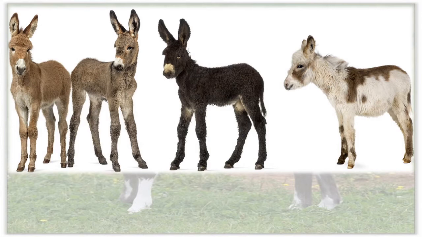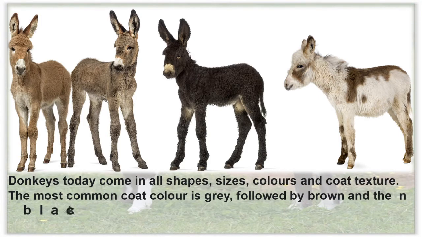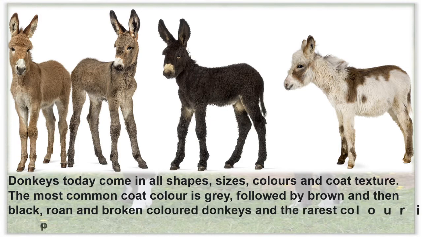Here we can see 4 different colored donkeys. Donkeys today come in all shapes, sizes, colors and coat texture. The most common coat color is grey, see this, followed by brown and then black, roan and broken colored donkeys, means combined texture, white and brown or white and black, like that.